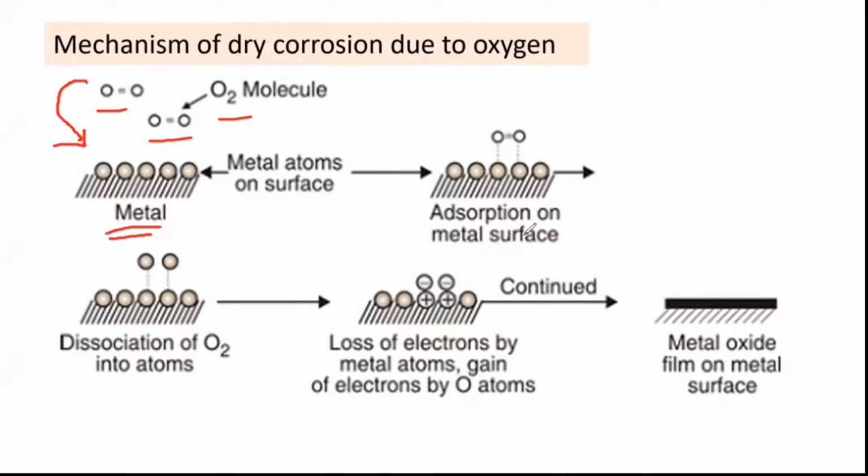We know the difference between absorption and adsorption. So we are talking about adsorption. That is not being passed inside. So it is not absorption, it is adsorption. These are the metal particles or atoms at the surface, and this oxygen is deposited on that metal. So the first step is adsorption of oxygen on the metal surface.